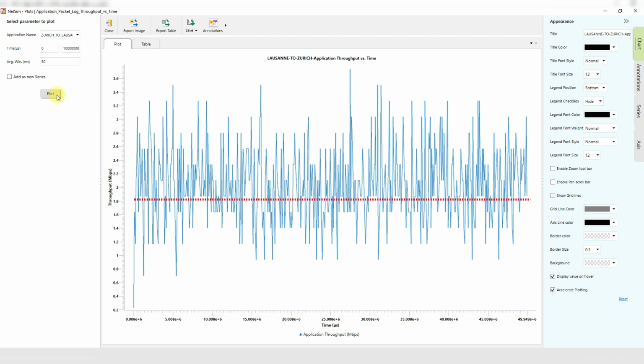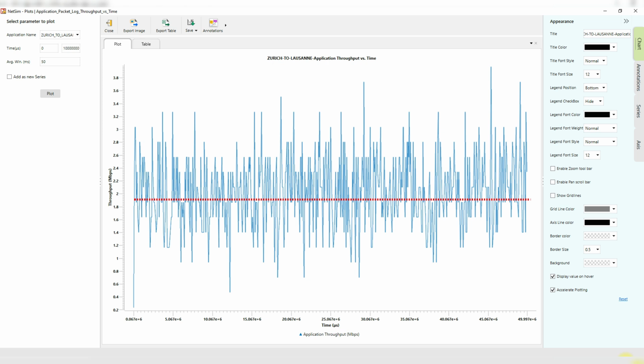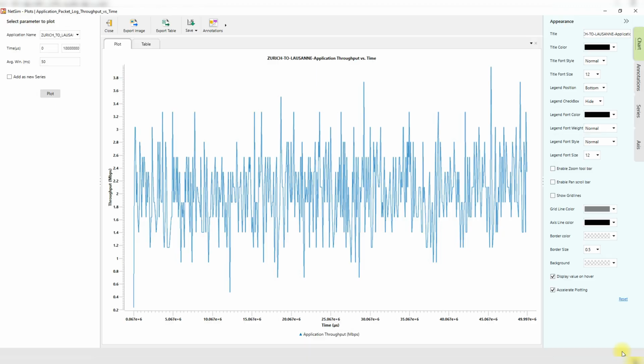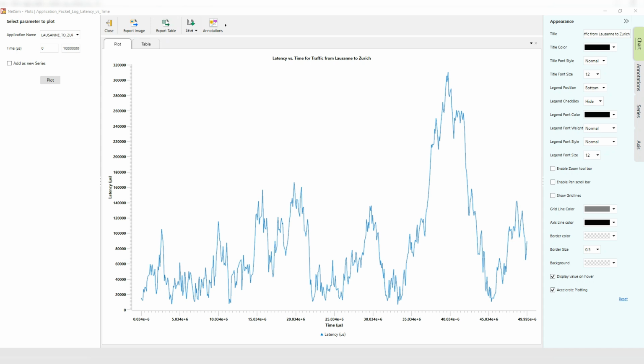Here is the throughput versus time plot for traffic flowing from Lausanne to Zurich, and this one shows the throughput versus time for traffic from Zurich to Lausanne. The variation in throughput occurs because we are generating a variable bitrate traffic with an average rate of 1.9 megabits per second. Here, we have 2 delay versus time plots.